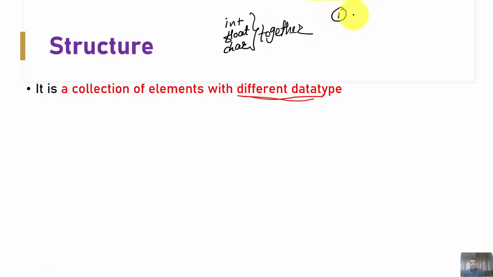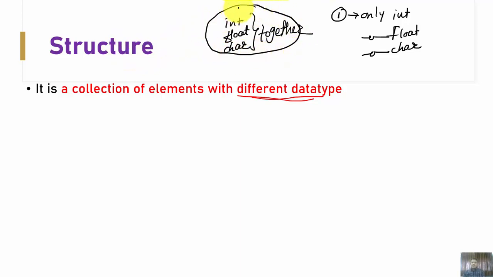In one array I can store only integer values, or only float values, or only character values. But this is not true in the case of a structure. It is going to club all these entities together.